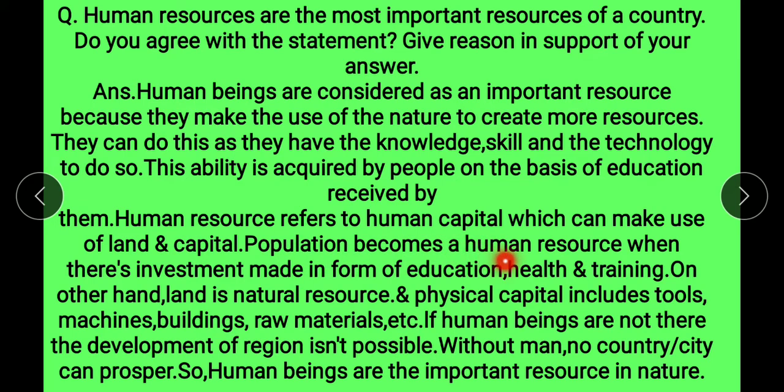Population becomes a human resource when there is investment made in the form of education, health and training. On the other hand, land is a natural resource and physical capital includes tools, machines, buildings, raw materials, etc. If human beings are not there, development of a region isn't possible. Without man, no country or city can prosper.